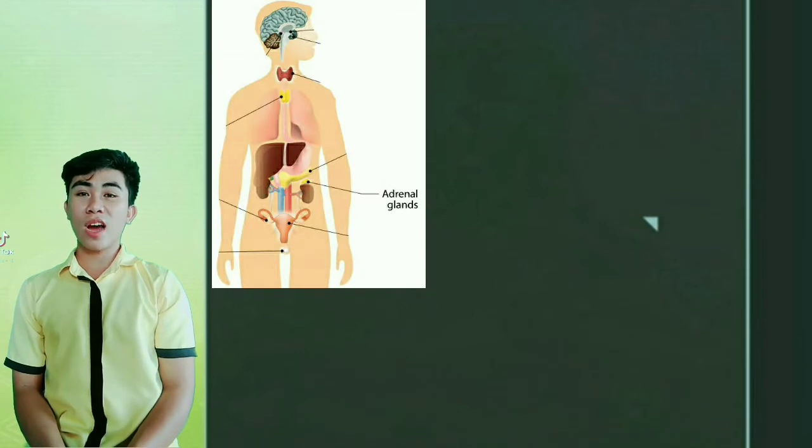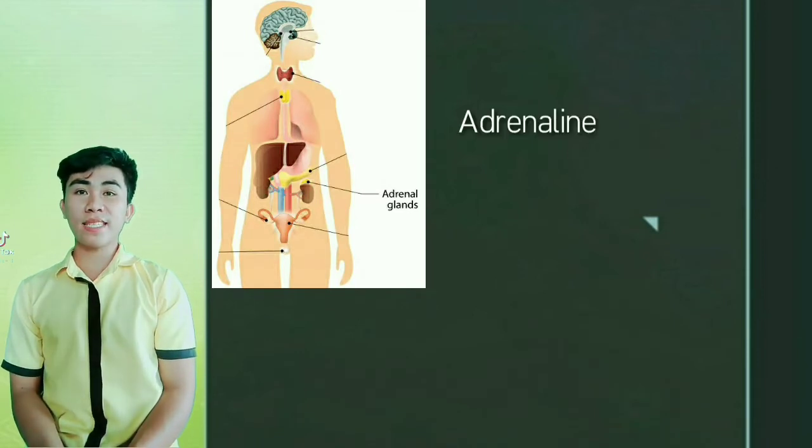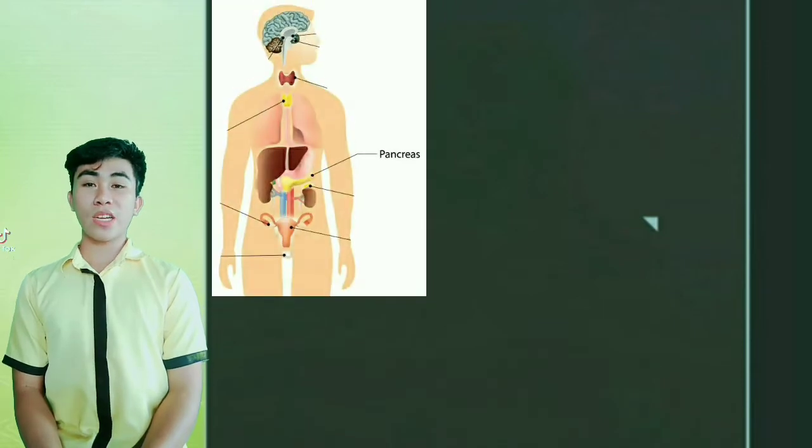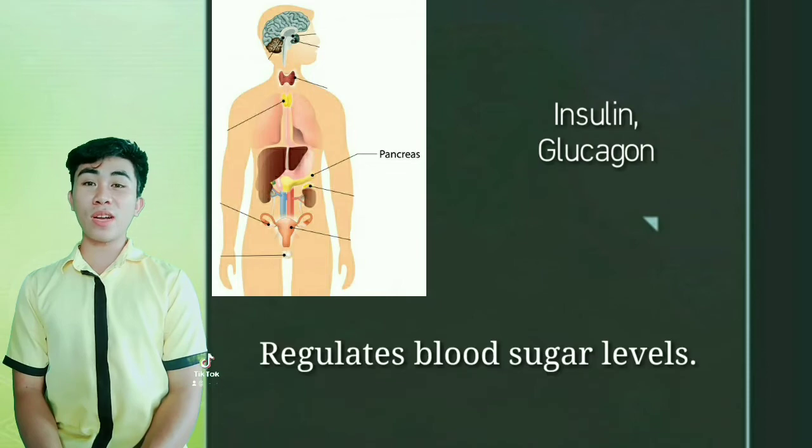The adrenal gland is on top of the kidneys. It releases the hormone adrenaline, and it prepares the body for action, controlling the heart rate and breathing in times of emergency. The pancreas is an organ located between the kidneys. It produces the hormones insulin and glucagon that regulate blood sugar levels.